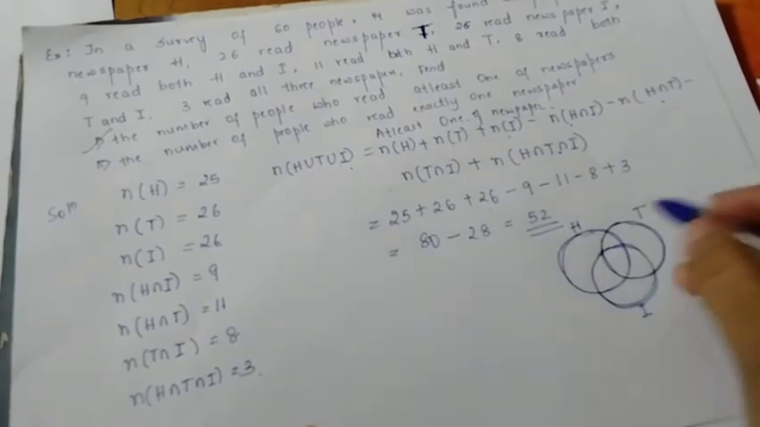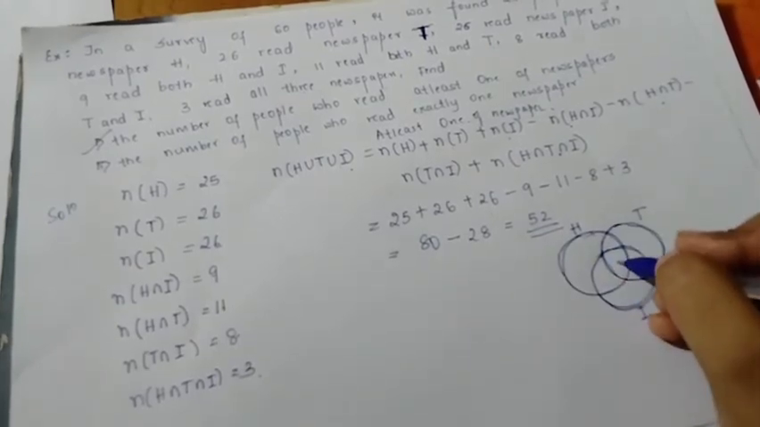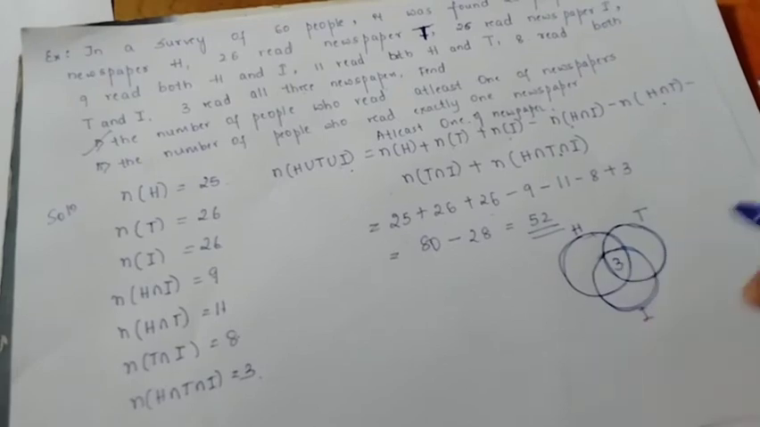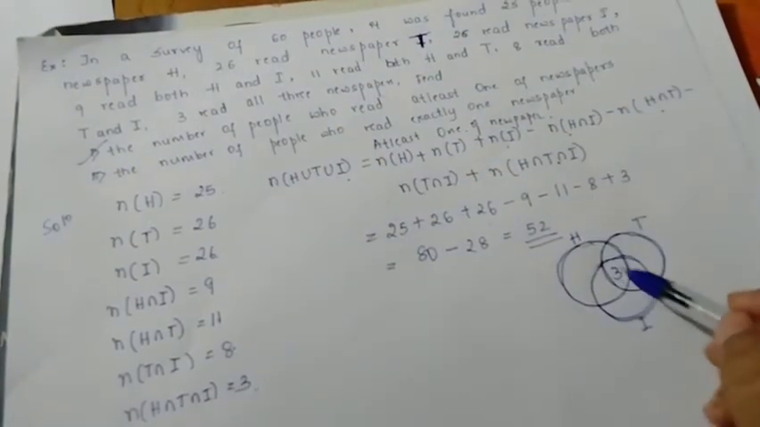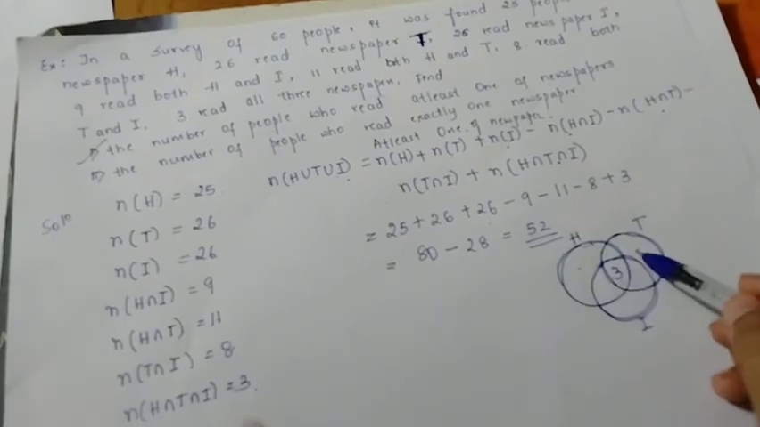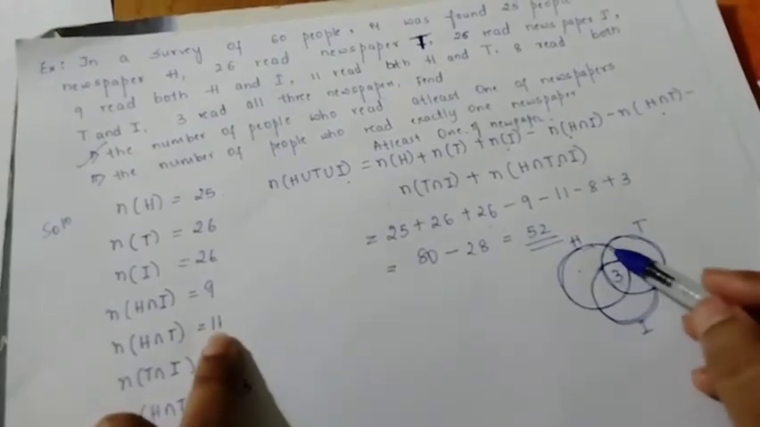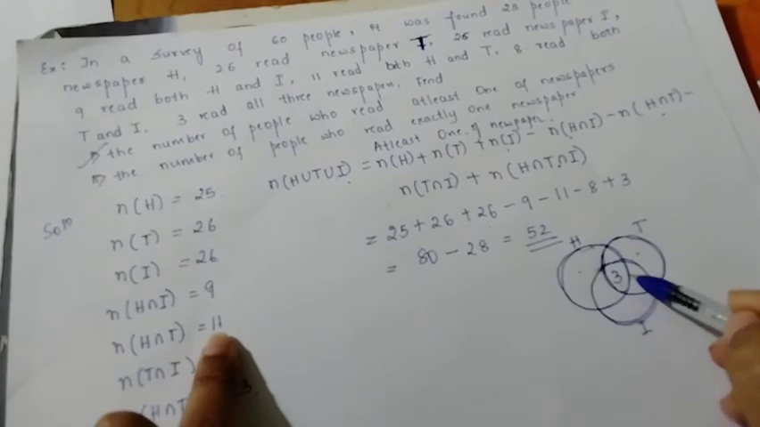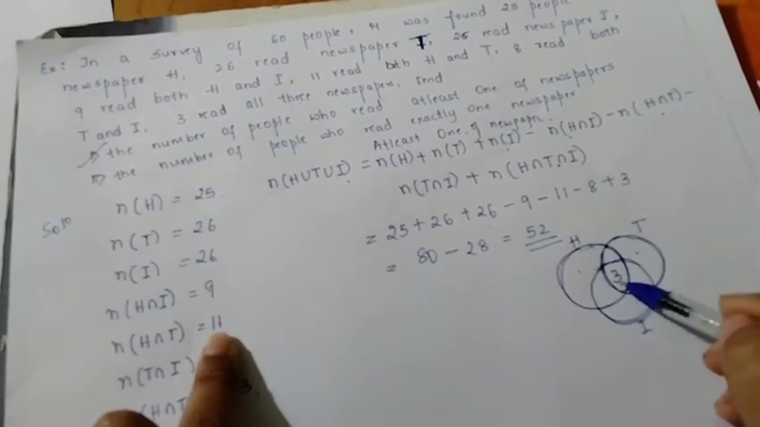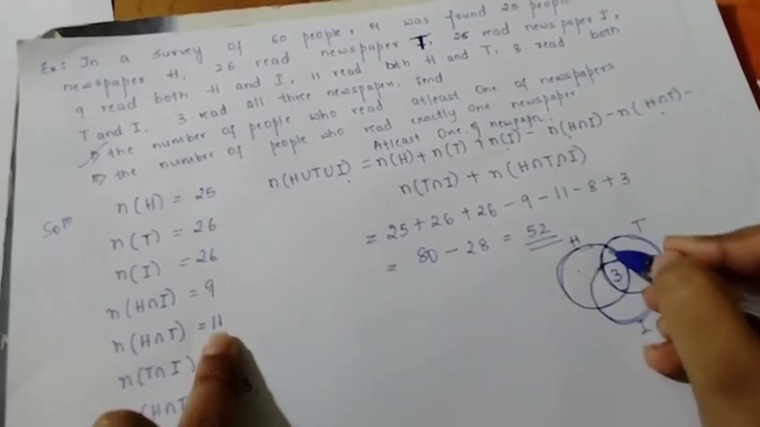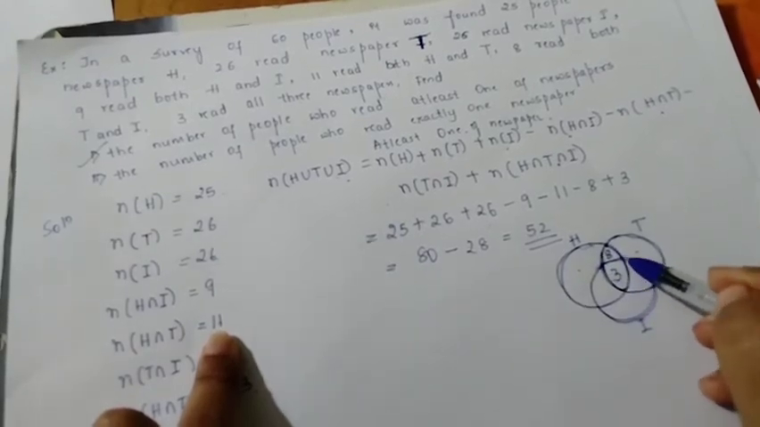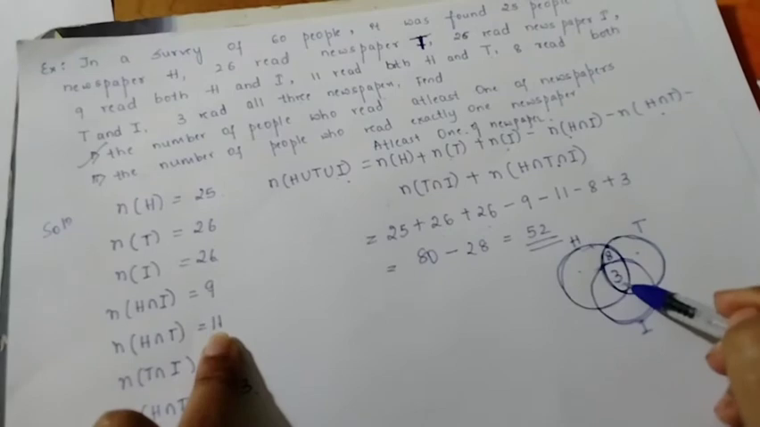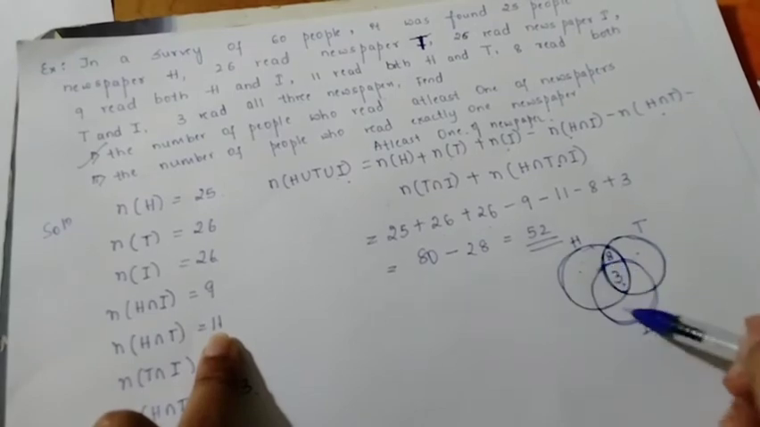All the 3 intersection comes here. How many are there? 3. Here it is given. All the 3 intersection is 3, I have written. H intersection T is how much? 11. You need the total to be 11. 11 minus 3 will be equal to how much? 8. So total H intersection T is 8 plus 3, 11.